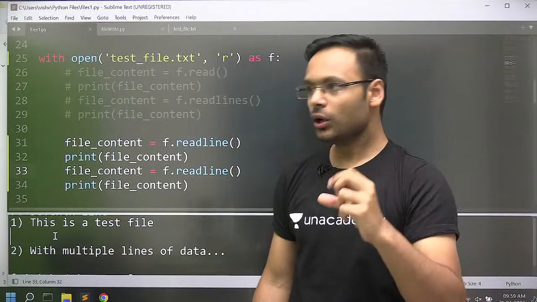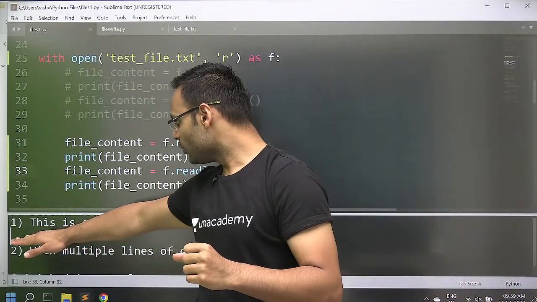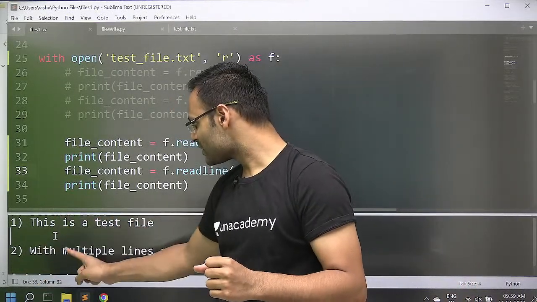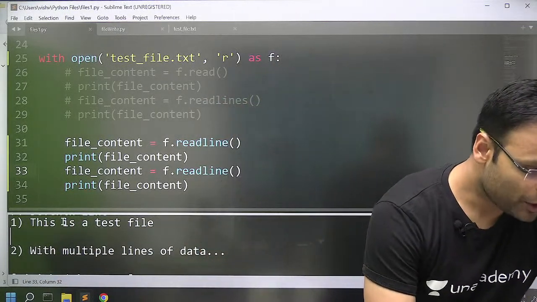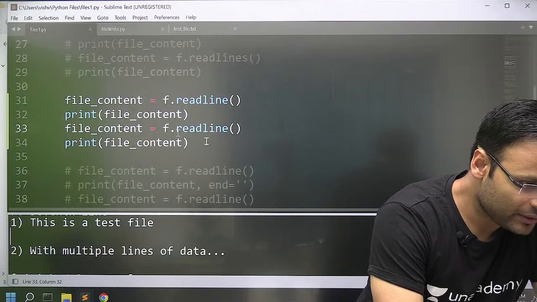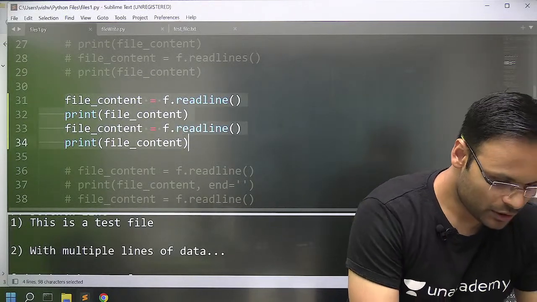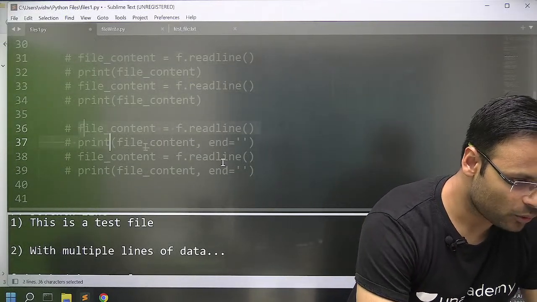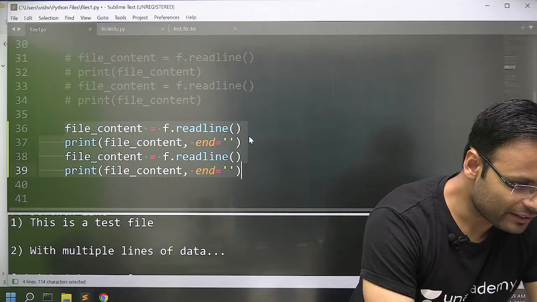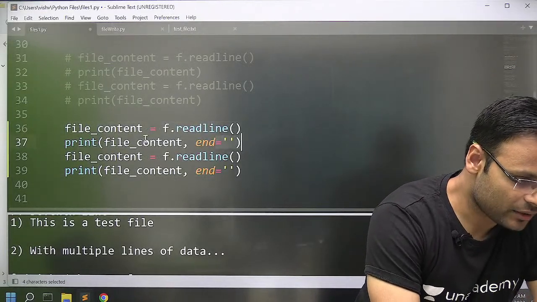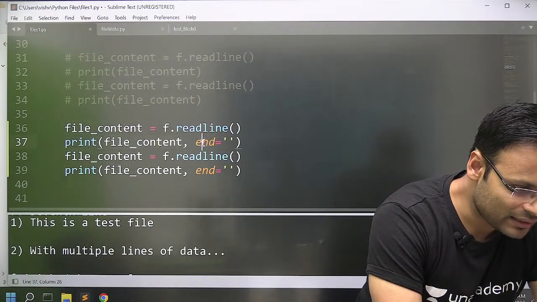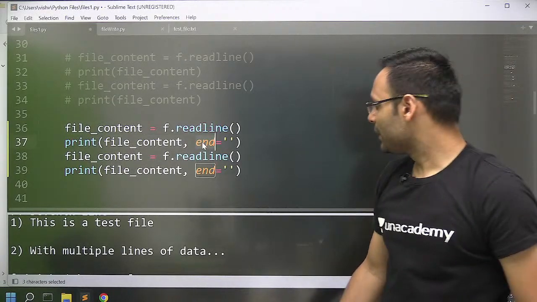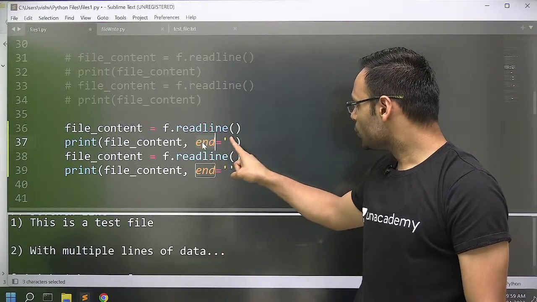If you want to have nothing over there, means you want to separate this line and this line by an empty string and you want to print it, what will you do? Yes, I should have it here. So you will write the code this way, ending by an empty string. You are printing file content, but after printing the file content, you pass a parameter, end equal to empty string.